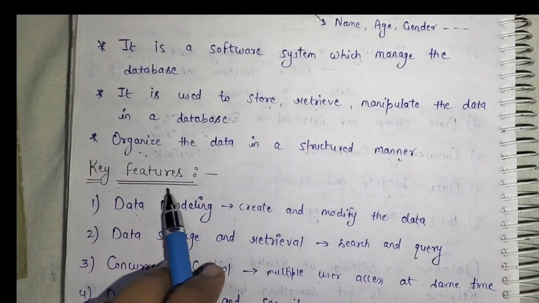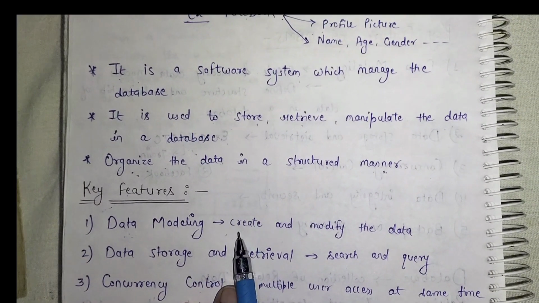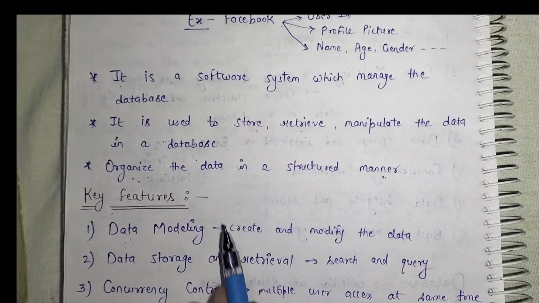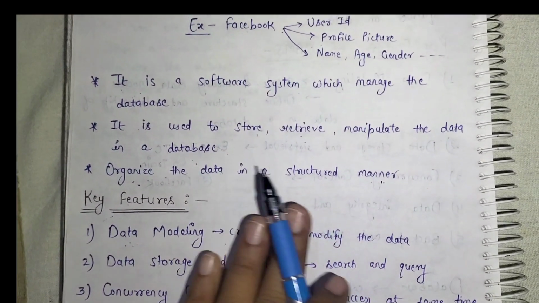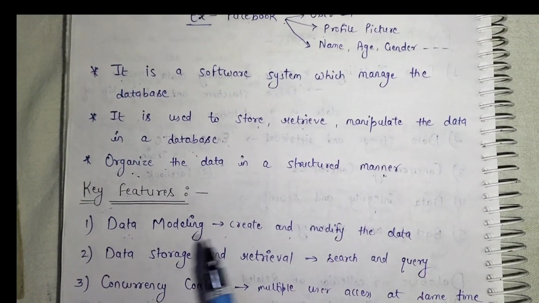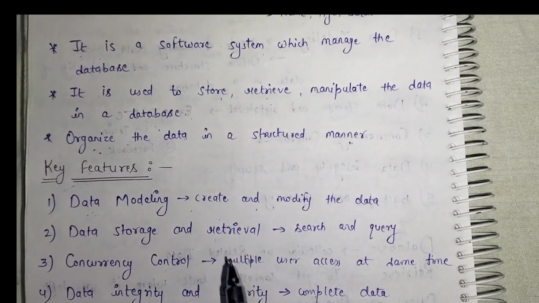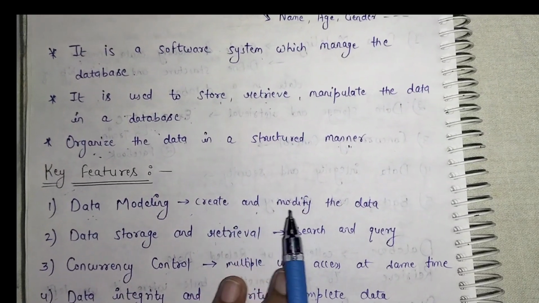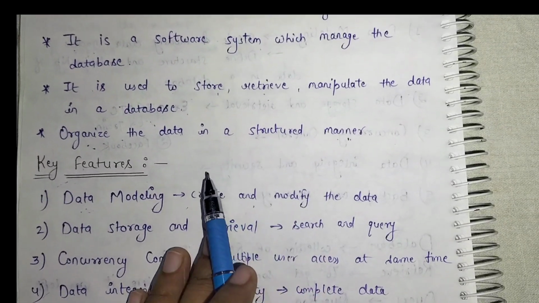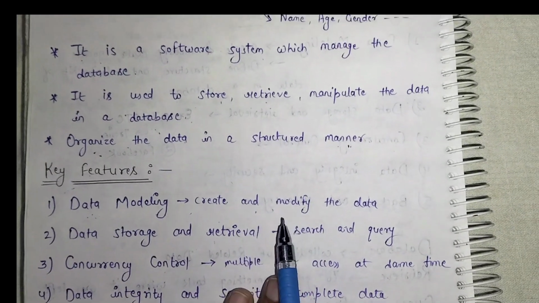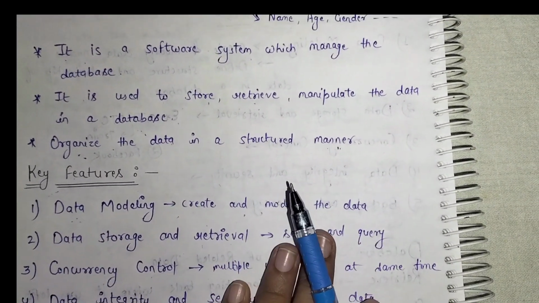So, what will be the key features of DBMS? First one is the data modeling. In data modeling, the DBMS provides different tools to create and modify the data, where it can define the relationship and structure of data in the database. Second is data storage and retrieval. As I told before, the DBMS can store and retrieve the data in a database. The responsibility of data storage is on the DBMS, although it can provide multiple methods and tools to search and query the data in a database.